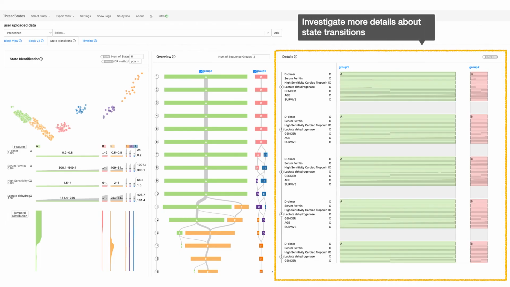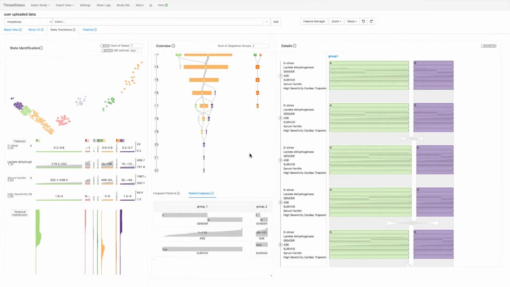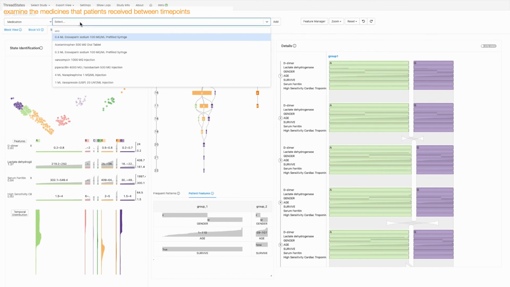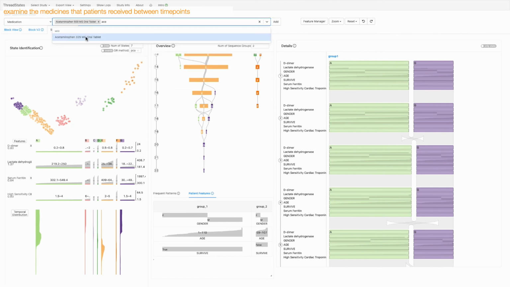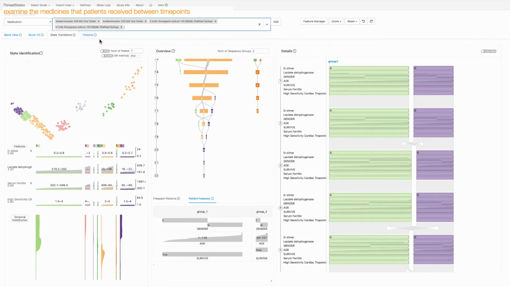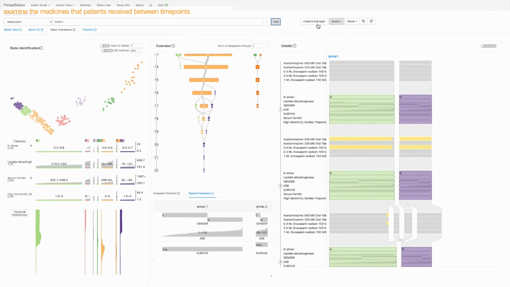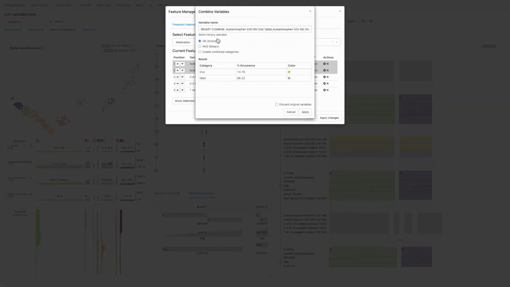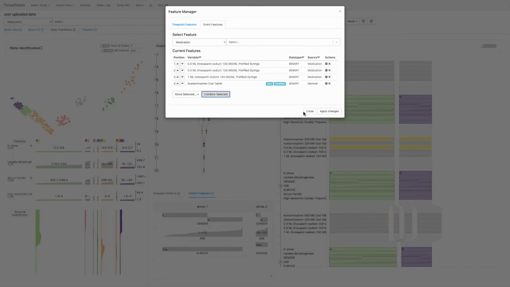More details about the state transition can then be investigated in the detailed view. For example, user can examine the medications the patients received. To facilitate the analysis, users can also combine event features.